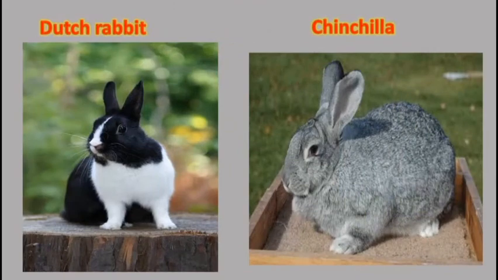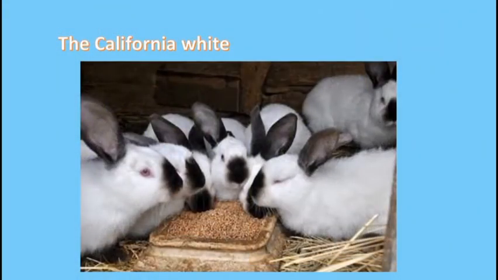The Dutch rabbit is white in color and has black colors around the eyes and hind limbs. The chinchilla is a type of rabbit that has ash-colored hairs and the belly is white. The California white is a rabbit that has white hairs and skin, but the ears, nose, and feet are colored black.